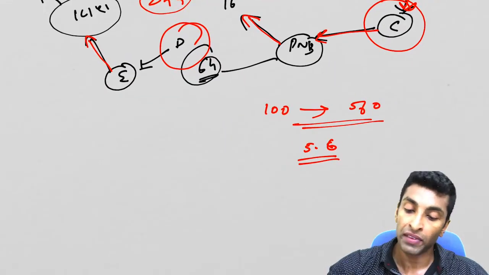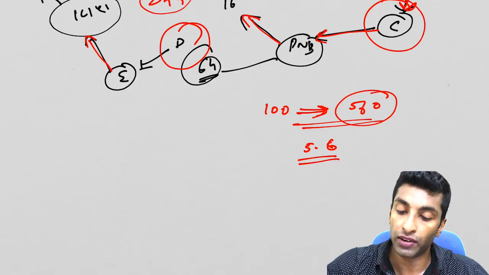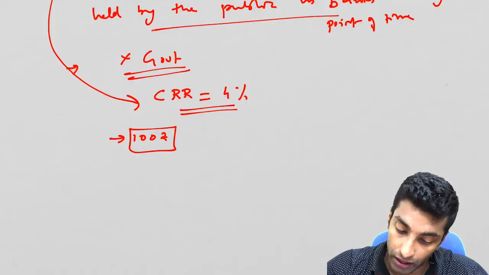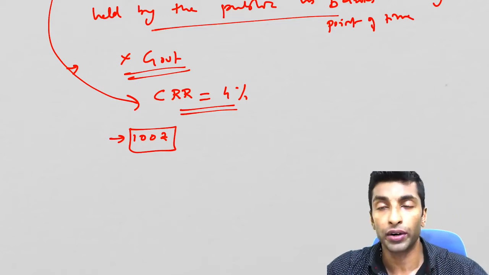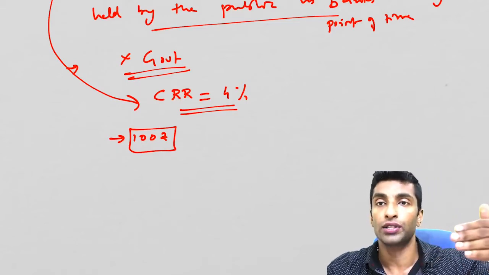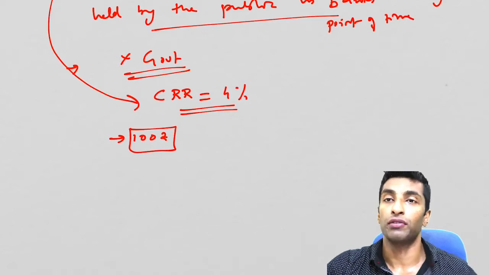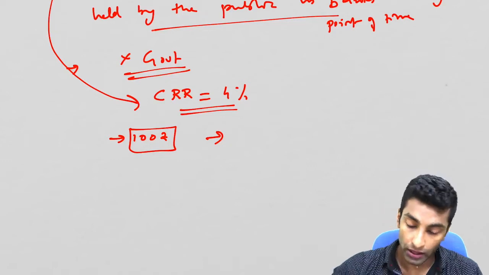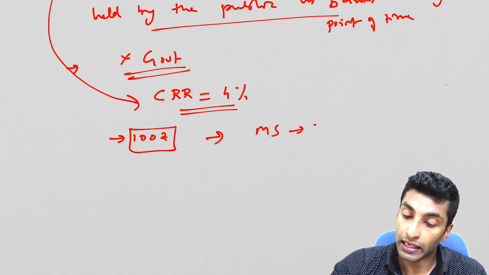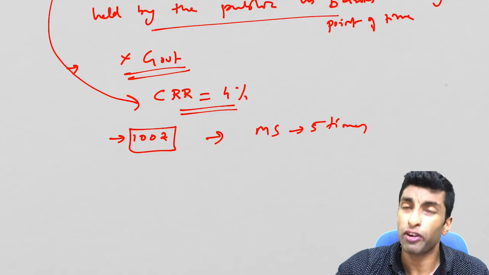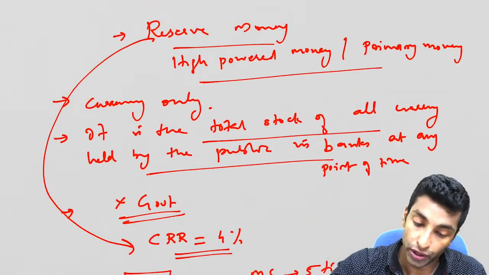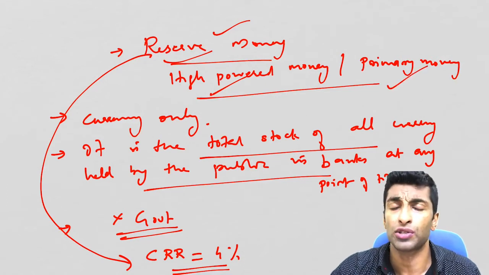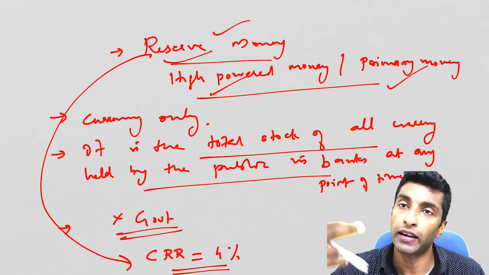And we have discussed already, if 100 rupee is printed, effectively the value created is 560. So that is the reason why we are talking about high powered money. Even though 100 rupees printed, currency in circulation has high power. 560 rupee power is there because of the money multiplier concept. I'll be discussing the concept now. So 100 rupee printed, money supply is actually 5.5 times. Okay, so I've told you this is known as reserve money. Understood? High powered money, because primary money means two types.